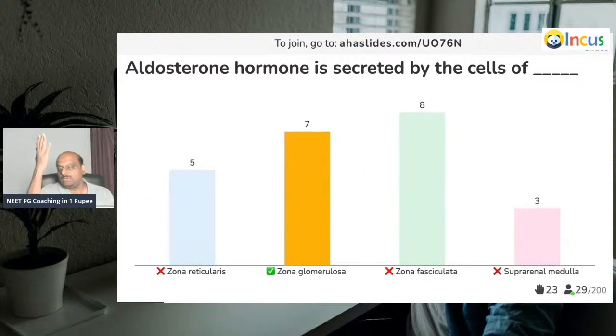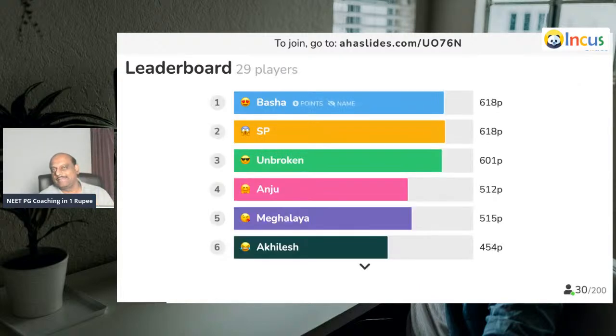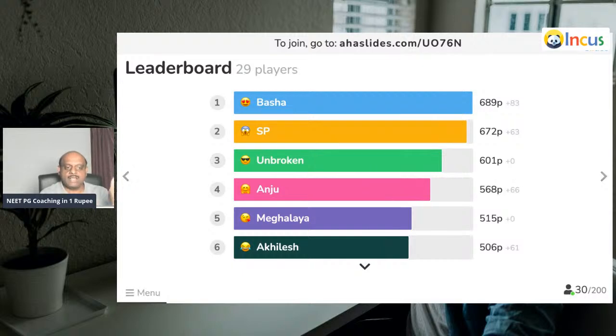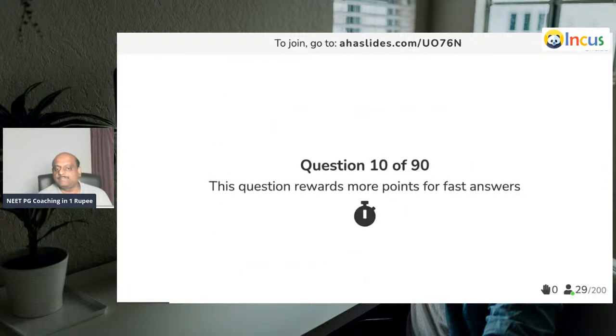Absolutely. See, almost 8 people are clean bowled. Only 7 of you correctly answered. Very good. Basha, SP, Anju, and Akhilesh correctly answered. Good. Question number 10.